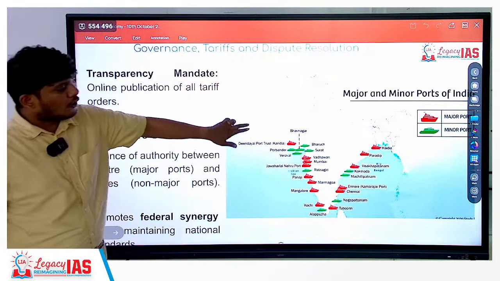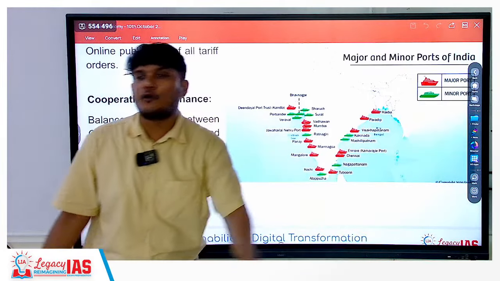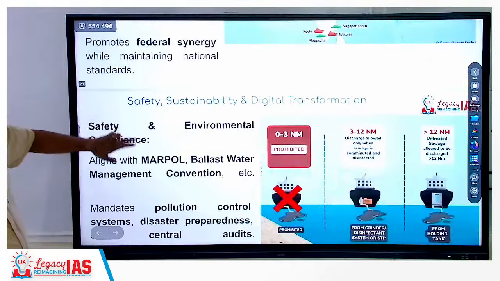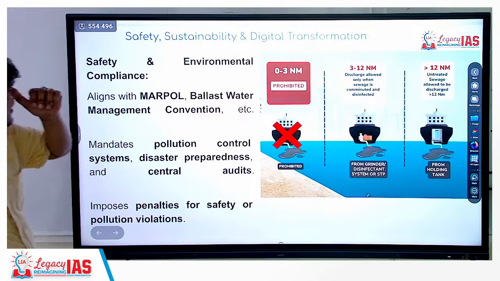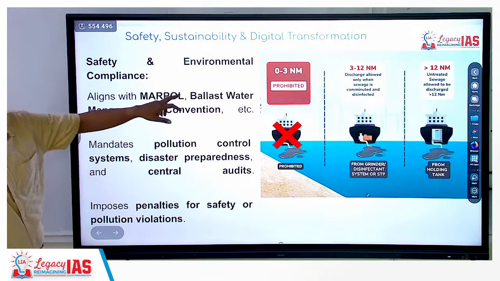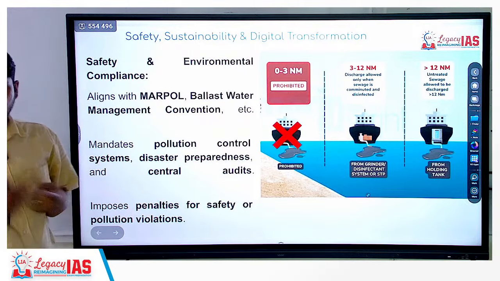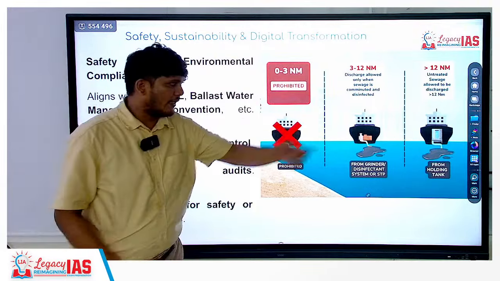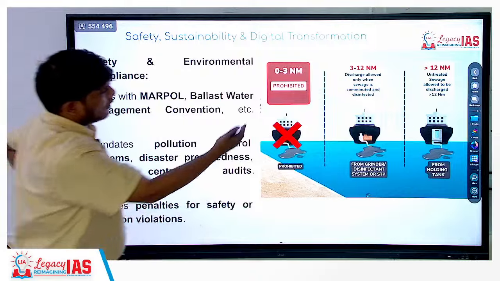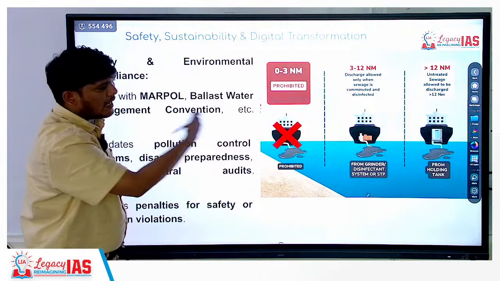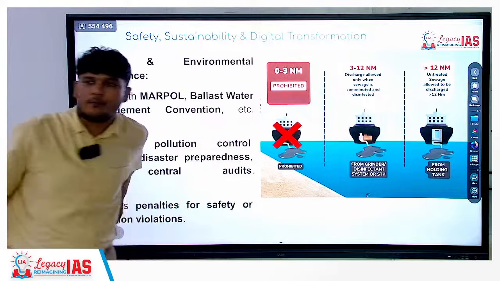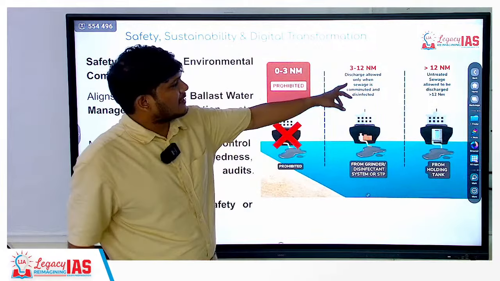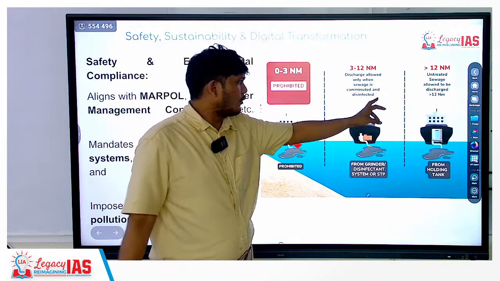So it will help you also to take better decision as to in which port you want to dock, what are the charges that the ports are taking. Okay? Next, safety, sustainability and digital transformation. So there is this MARPOL rules or guidelines which talks about the safety, which talks about taking care of the environment. An example of a guideline is over here. As per this MARPOL, you cannot dump the waste of the ship up to 3 nautical miles. It's completely prohibited. Between 3 to 12 nautical miles, the discharge is allowed only when sewage is comminuted and disinfected.